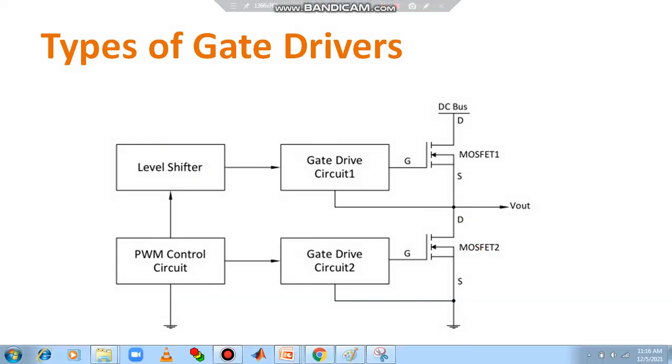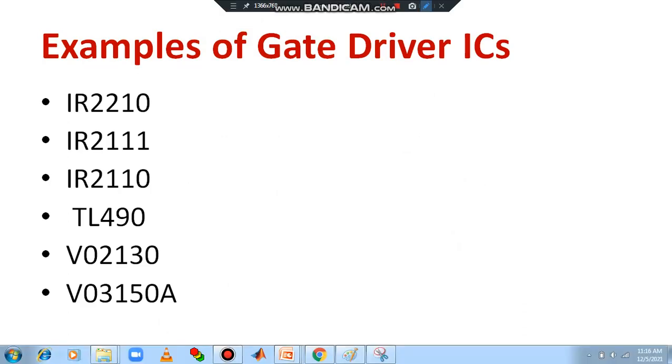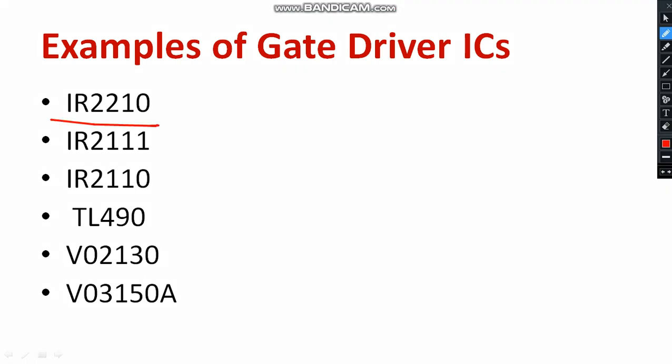Okay, let us continue. What are the different examples of gate driver ICs? In the market, there are different types of gate driver circuits available, like the IR2210. This can be used as a high side gate driver and a low side gate driver. This is very important. Similarly, these are the other types of gate driver circuits. You can study the details with the help of the data sheet. Kindly refer to the data sheet so that you will get much more information. What is the gate driver current? What could be the voltage? And what about the temperature range, what about the operating range, everything will be clearly visible from the data sheet. Kindly go through the data sheets, then you will get the whole details.